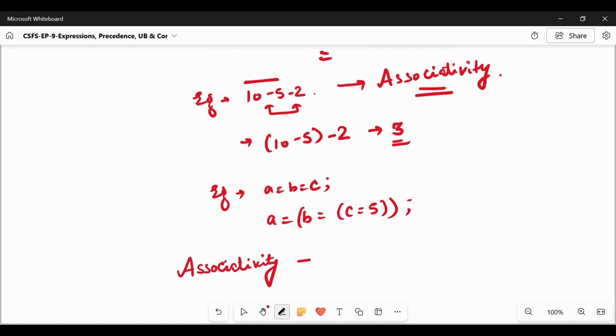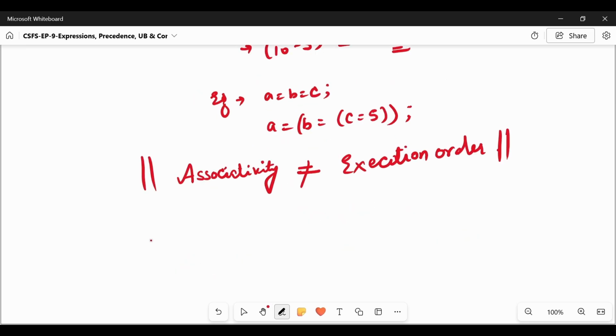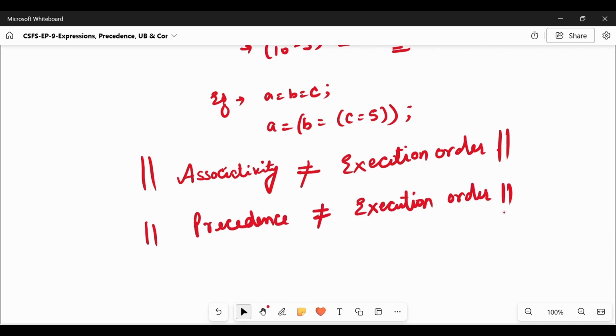associativity is not equal to execution order, because the same operator is used multiple times, and precedence is also not equal to execution order. So the question: if we have two functions called, like f of function and g of function, which will be evaluated first? C does not generally guarantee. It totally depends upon the compiler and context, no guarantee.